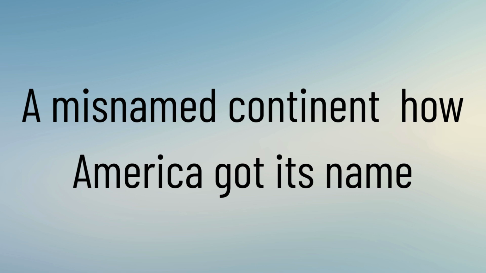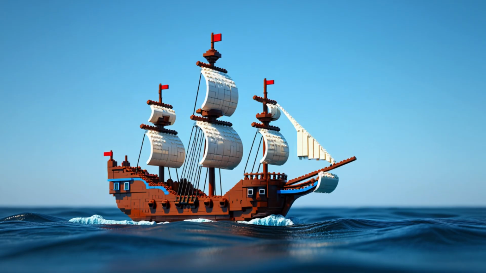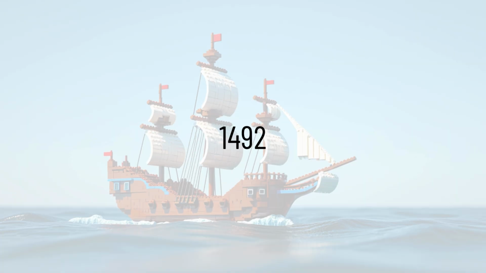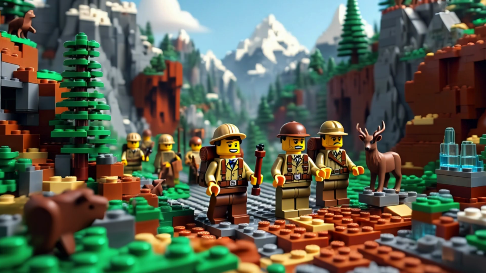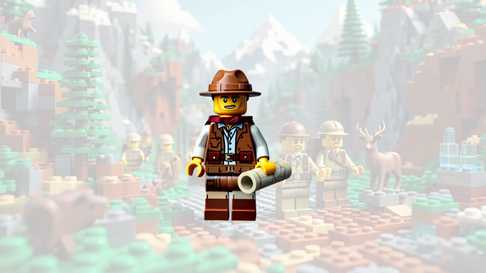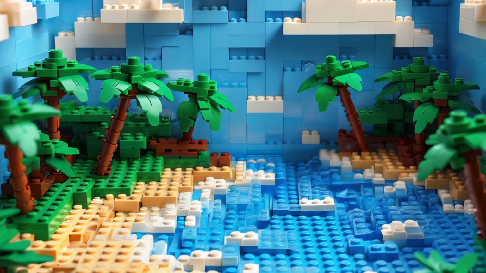A misnamed continent, how America got its name. When Columbus sailed west in 1492, he reached the Americas, but he thought he'd landed near Asia. Over the next decade, other explorers realized these were new continents. One of them was Amerigo Vespucci, an Italian navigator who sailed along the coast of South America and argued that this was, in fact, a new world.